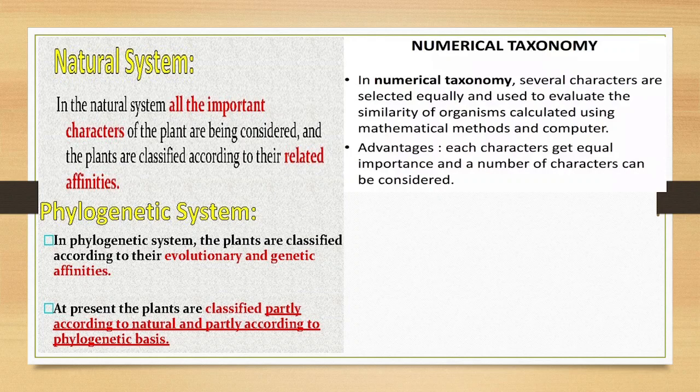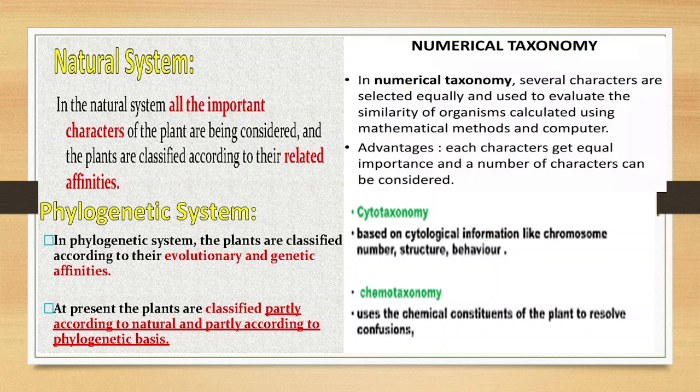Then besides that, cytotaxonomy is based on information about the cell. Cyton means the cell, so mainly the information that we have of the plants about the cell, the chromosome structure, number, behavior, how it expresses, the molecular structures, all these will be considered under cytotaxonomy, and based on those similarities, they are again classified. Finally, we have chemotaxonomy, where based on what chemicals are present in the cells, the plants are classified.